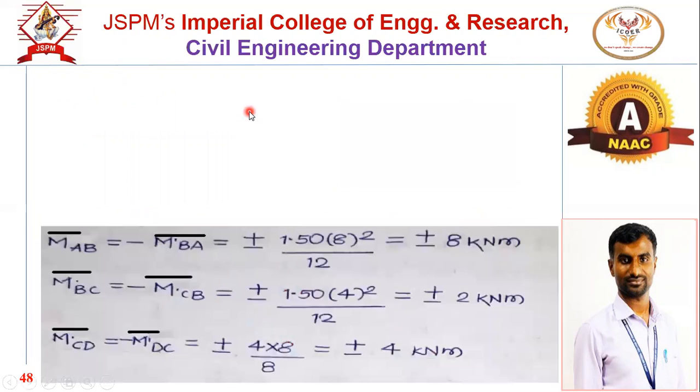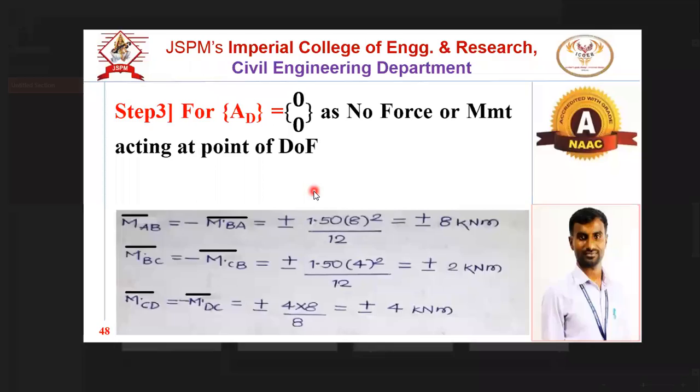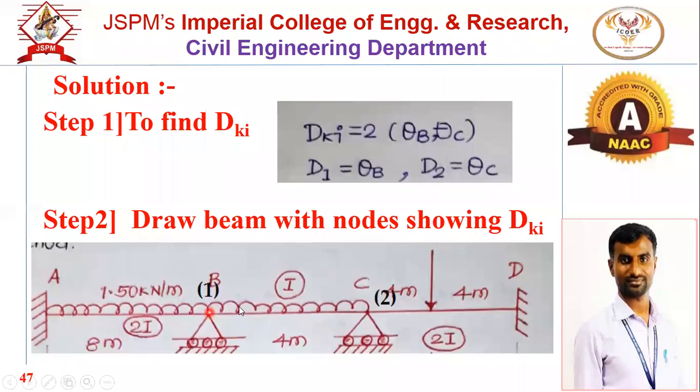Next is the AD matrix. What is the AD matrix? It is the force or moment acting at a point of degree of freedom. What does that mean? This is the beam we have, and at B and C, no point load is acting.